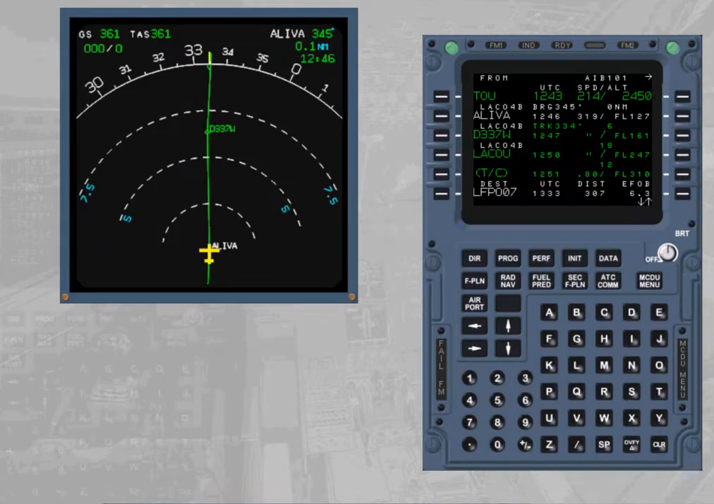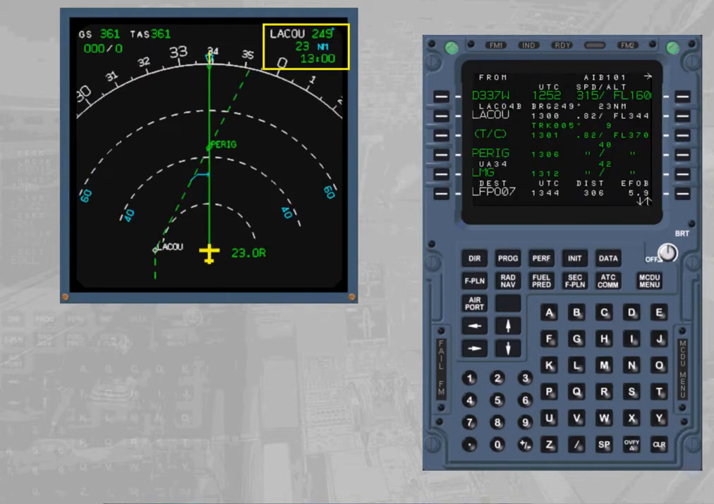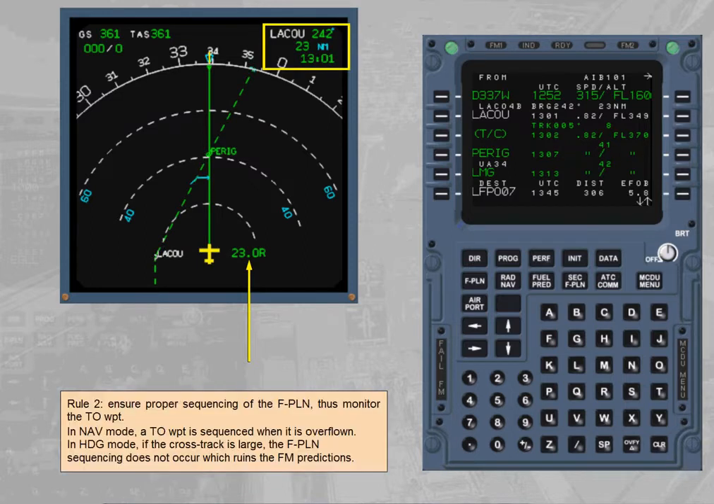Rule 2. Ensure proper sequencing of the flight plan, thus monitor the TO waypoint. In navigation mode, a TO waypoint is sequenced when it is overflown. In heading mode, if the cross-track is large, the flight plan sequencing does not occur, which ruins the FM predictions.